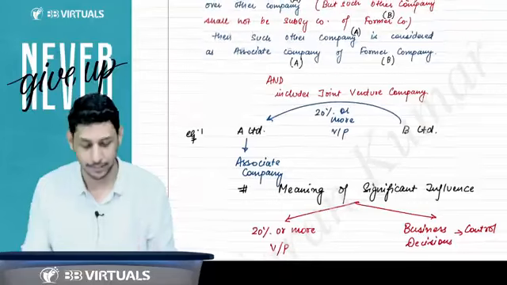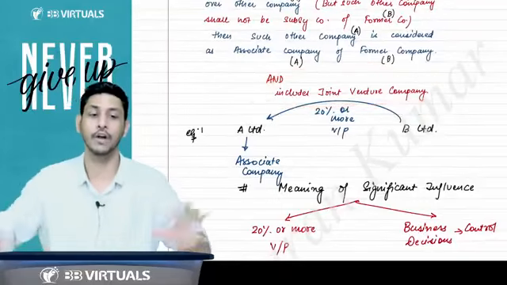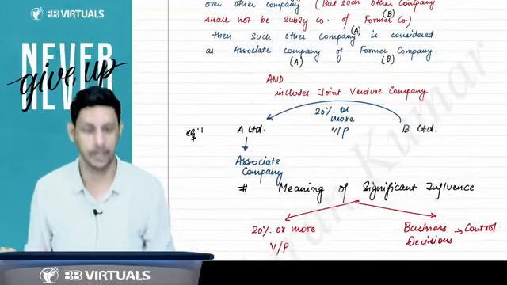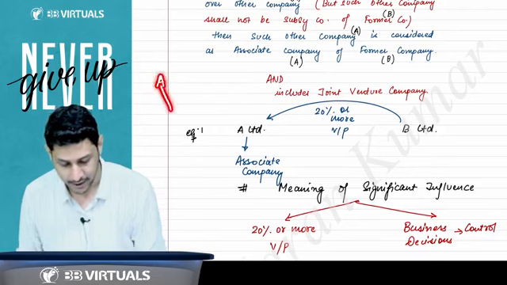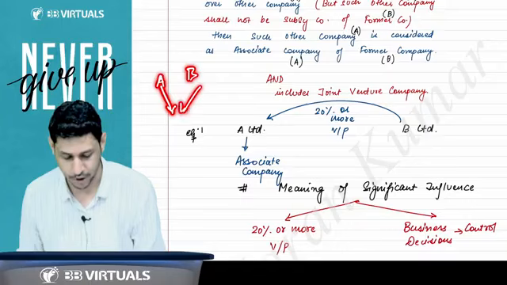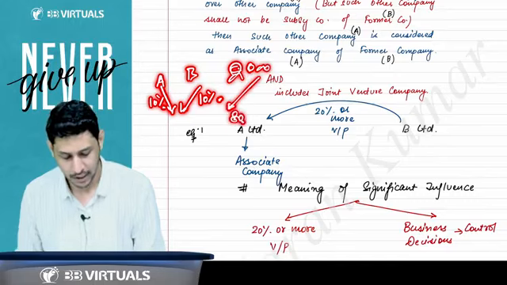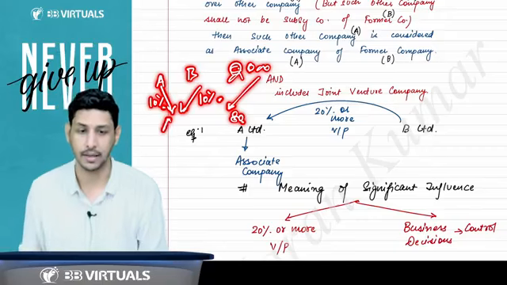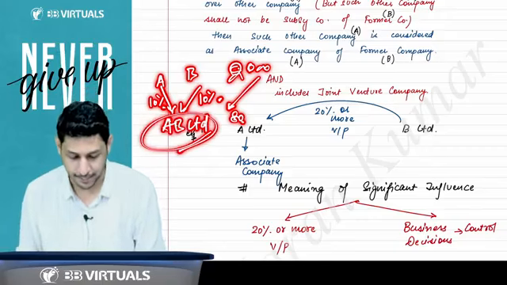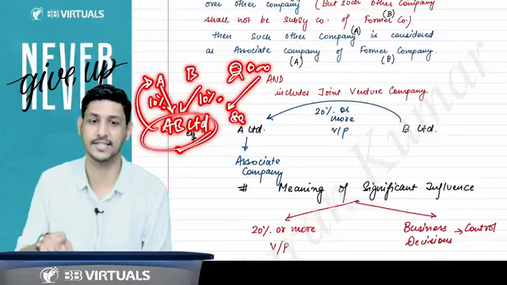And one more thing you have to keep in your mind, that a joint venture company will always be your associate company. Like there is a company A Limited, there is a company B Limited. They both have started a joint venture. They have given 10%, they have given 10%. There are some other people who have contributed 80%. And they have constituted a joint venture company, that is AB Limited. This AB Limited is the associate of A, yes.